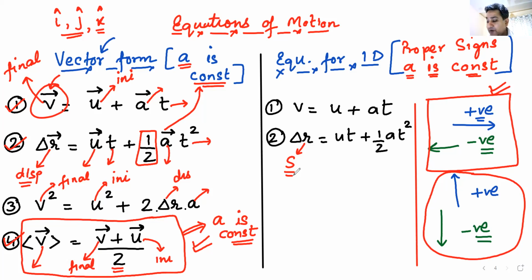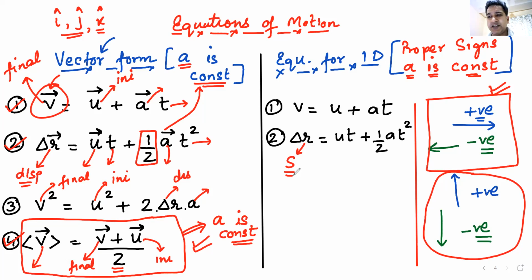But remember why I'm using delta R. Delta means change, R means position vector. So when you say delta R, you always remember that displacement is change in position. Am I clear?